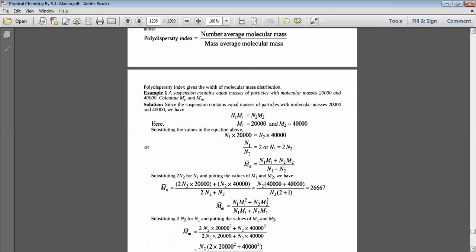Just applying the formula, Mn bar equal to N1M1 plus N2M2 by N1 plus N2.